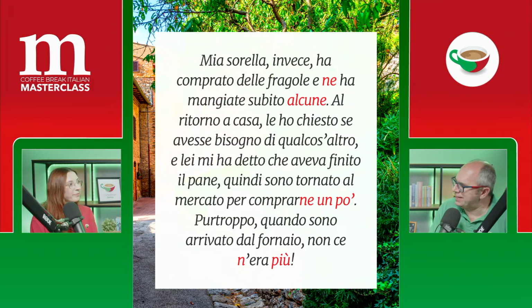Can you explain this a little? Because this is interesting. Yes. So this means that when I got to the baker, actually we have dal fornaio here at the bakery, there was none left. None of it left. So notice how in this sentence here we have the combination of c'è and ne. So ci and ne in this case.